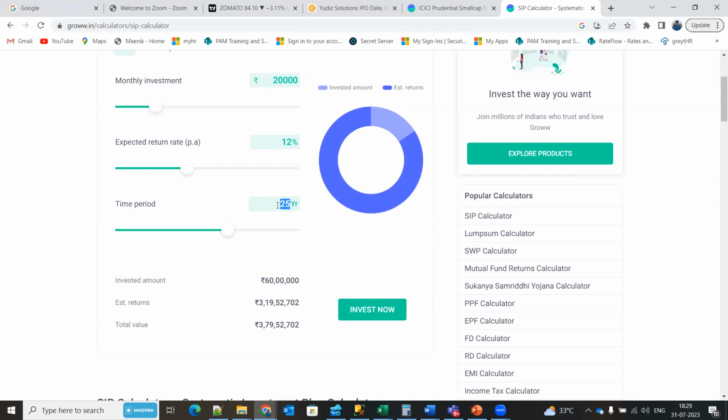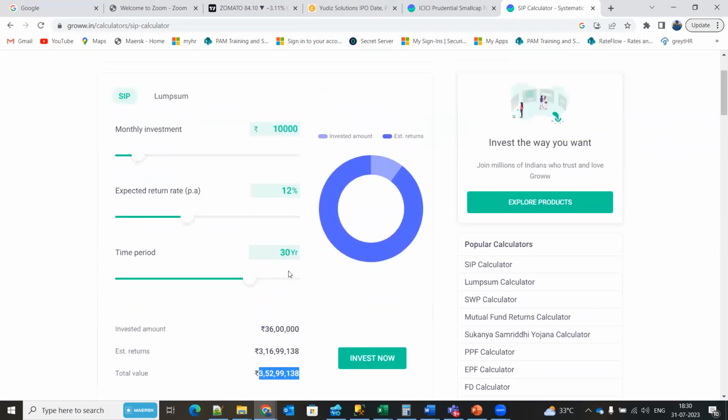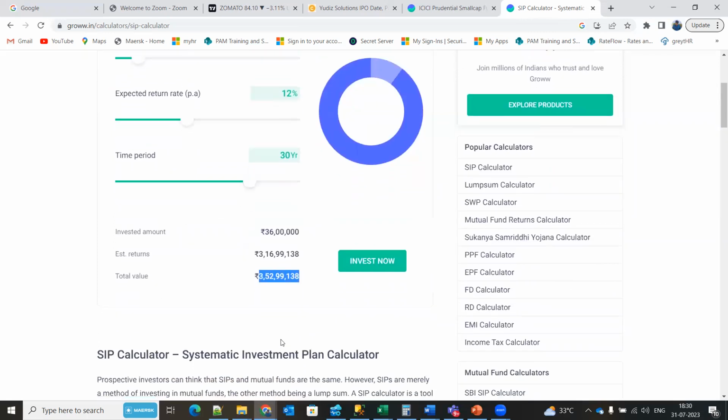So let's say I'm a person who is at the age of 25 and I've started a SIP with 20,000, not even 20,000, let's take 10,000, and I'm expecting 12% return. See, you have invested 30 lakhs and you've got around 1 crore 90 lakhs, which is more than enough. So SIP needs to be seen in the long term. Even if you have invested for 20 years, you are getting around 1 crore 20 lakhs. If you keep increasing the number of years, obviously the total returns will increase. The longer you invest in the SIP, the more returns you will get.